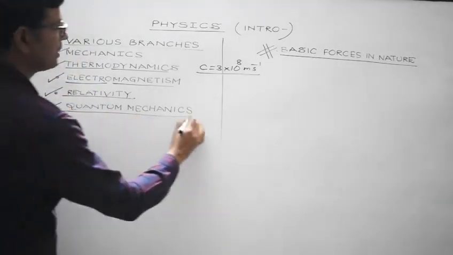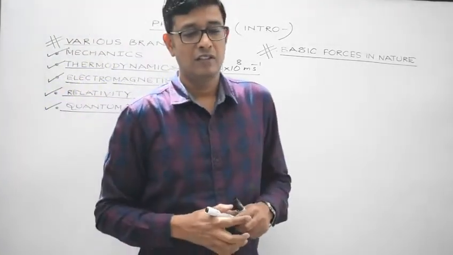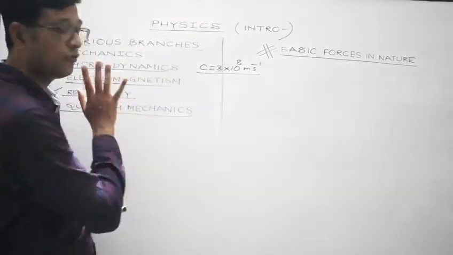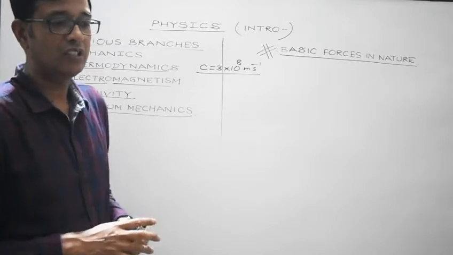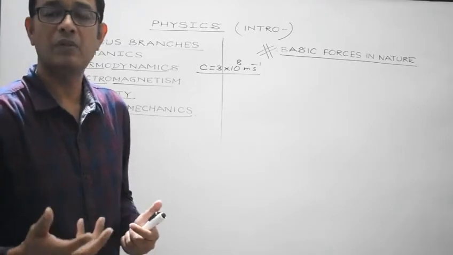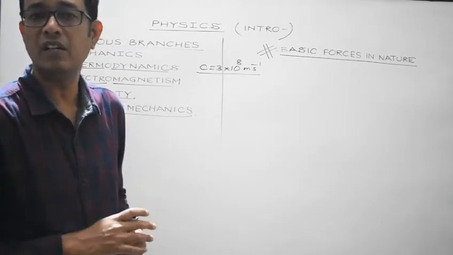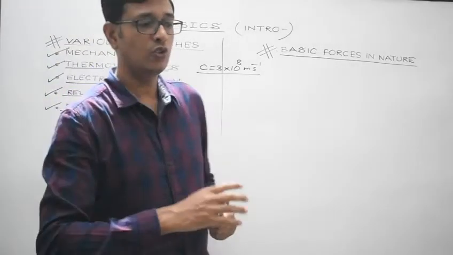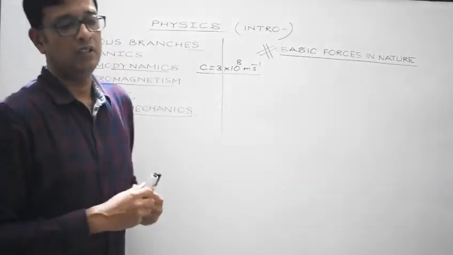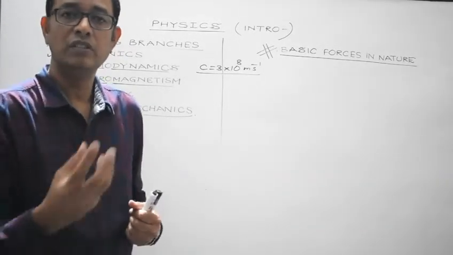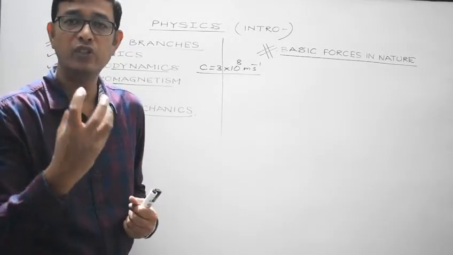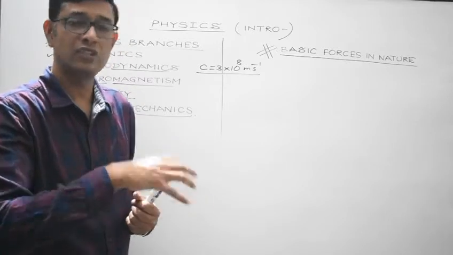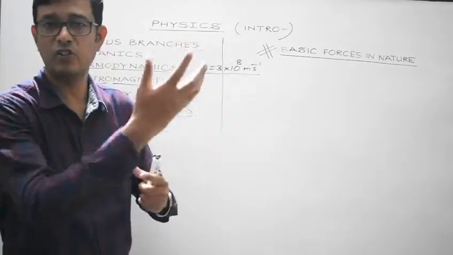Next is quantum mechanics. It is a branch of physics that deals with the study of subatomic particles, sub-elementary particles, submicroscopic particles. Till now you must have studied about the nucleus, the constituents of the nucleus, which are neutrons and protons, surrounded by a cloud of electrons, isn't it?